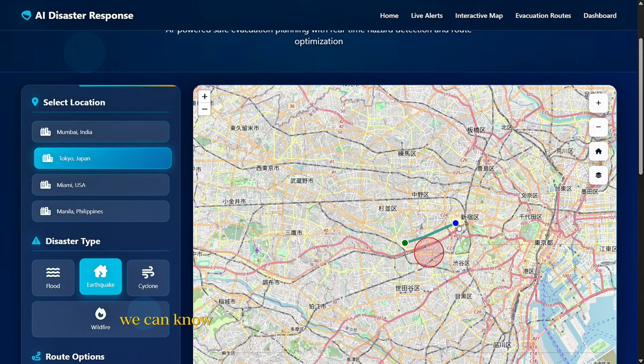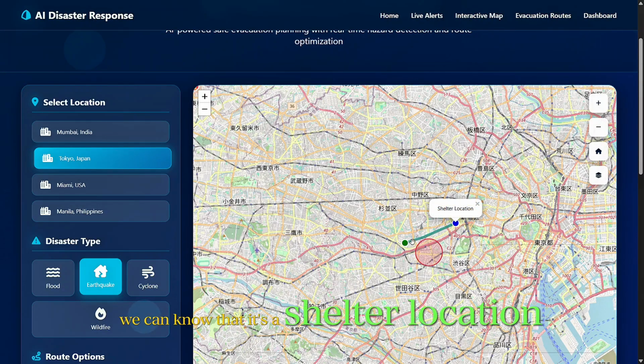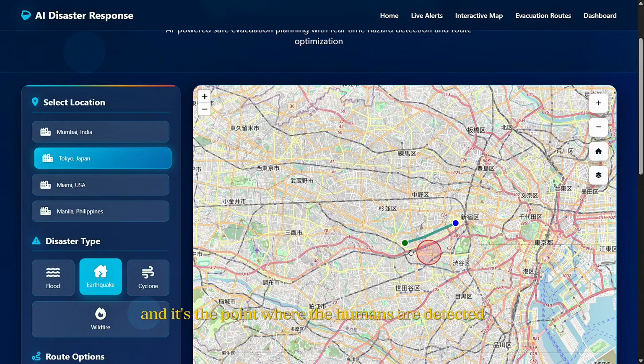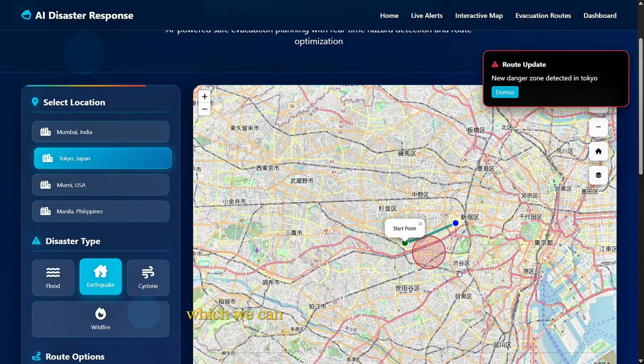By clicking it, we can know that it's a shelter location and the point where humans are detected. It's also the start point. It shows the shortest distance between the shelter and the start point from the red zone where we can detect. This is used by our trained models, which will be helpful for us.